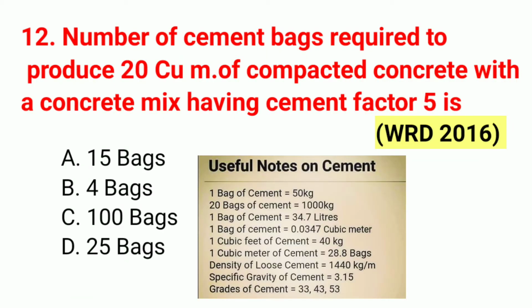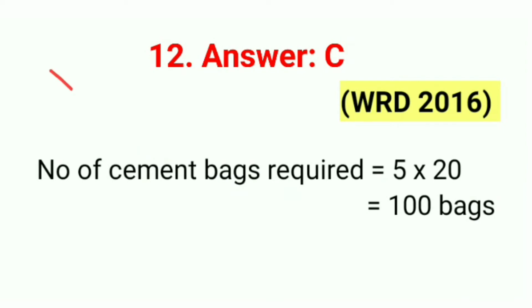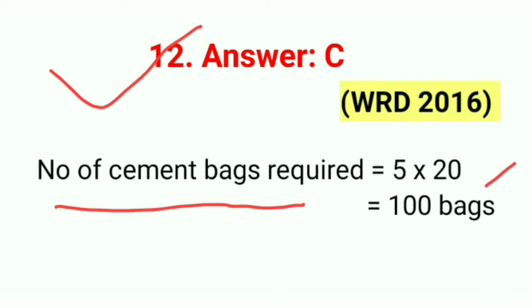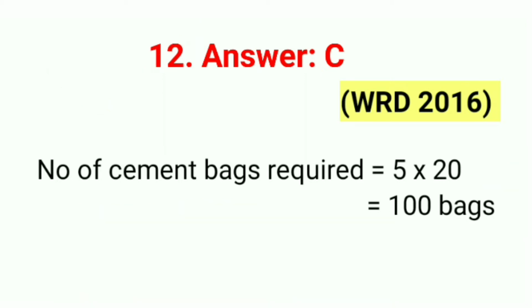Question number 12. Number of cement bags required to produce 20 cubic meter of compacted concrete with a concrete mix having a cement factor 5 is. This question was also asked in WRD 2016. So the correct answer is option C, 100 bags. Question number 12 answer is C. Number of cement bags required is 5 into 20, which is equal to 100 bags.